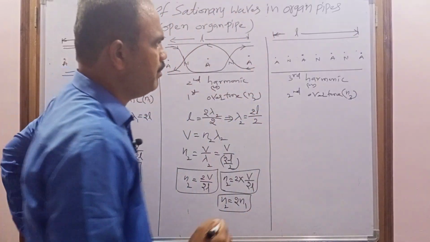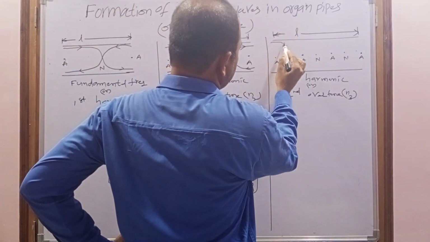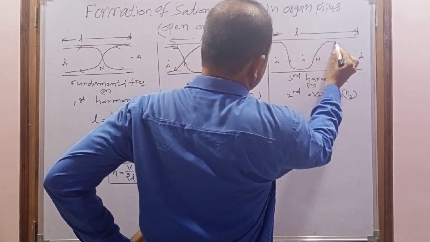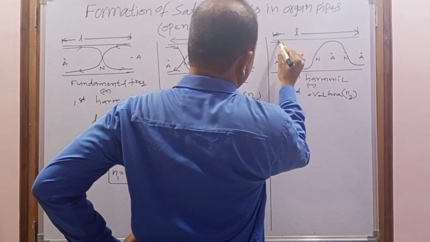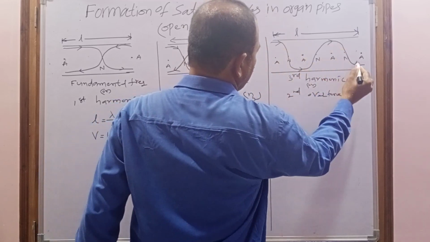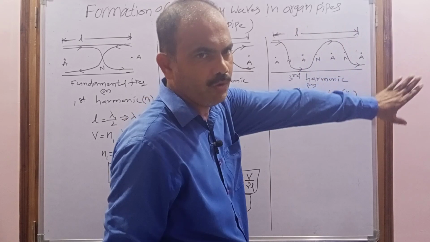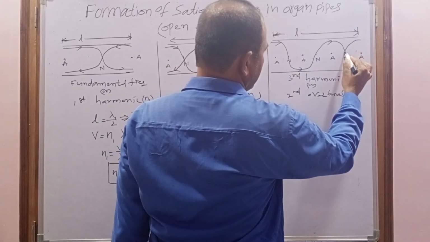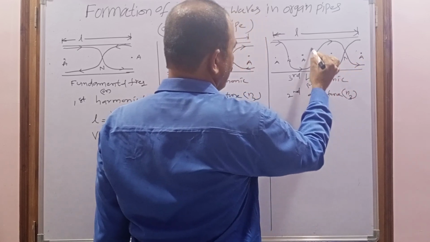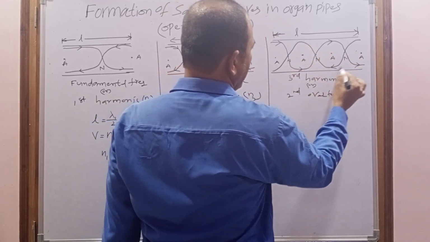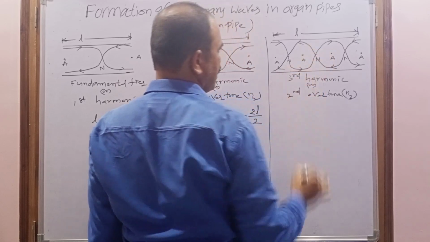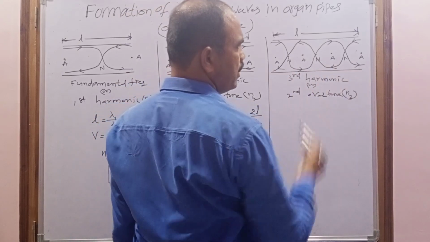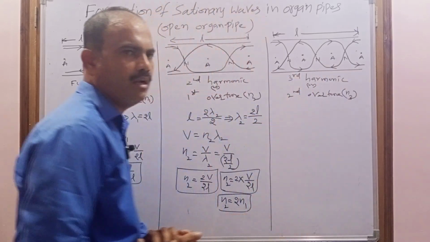Now how is the stationary wave formed? When a longitudinal progressive wave is traveling along the length of the pipe like this, this is called the incident wave. When this incident wave reaches the other open end, because of the difference in density, it will be reflected. The reflected wave and incident wave are superimposed, and a new wave is formed. That wave is called the stationary wave. Here the stationary wave is formed with 4 antinodes and 3 nodes. That's why this frequency is known as the third harmonic.